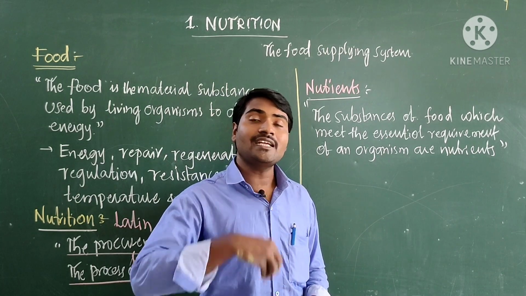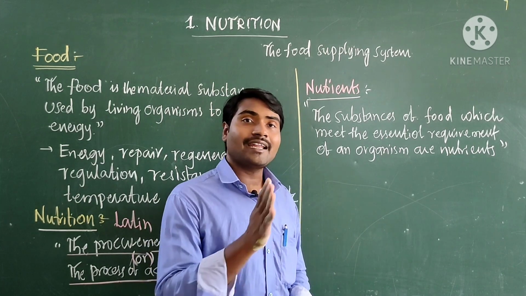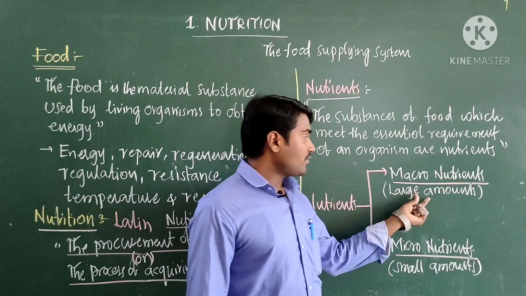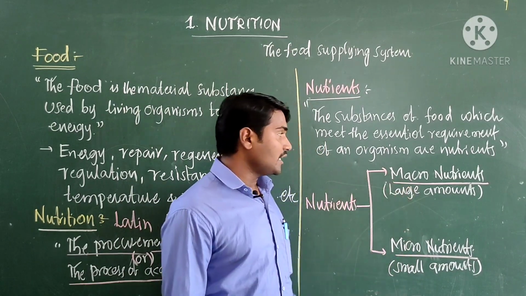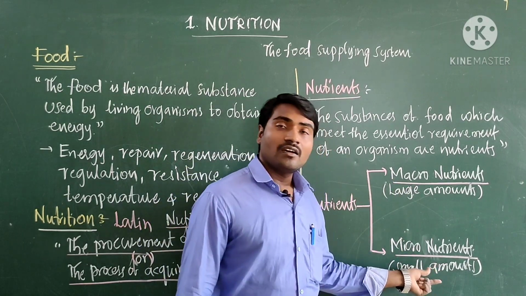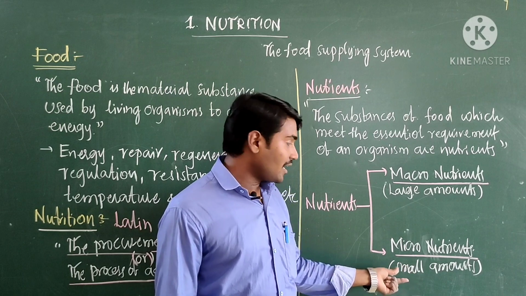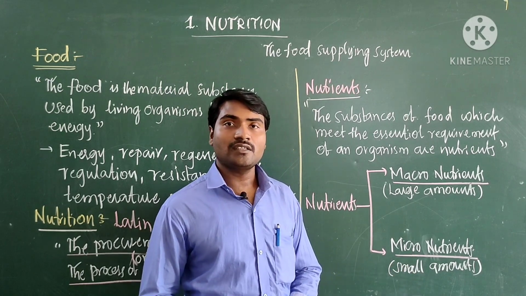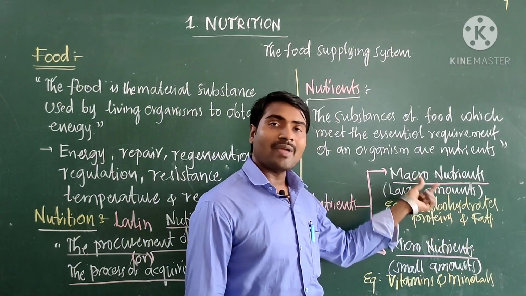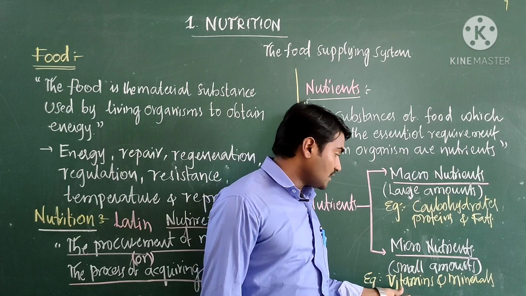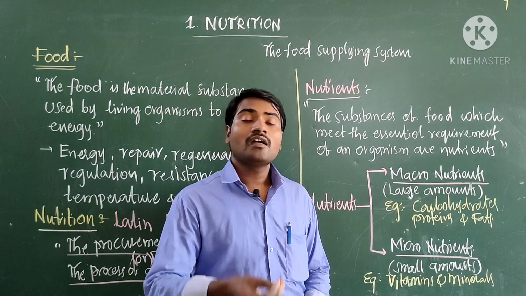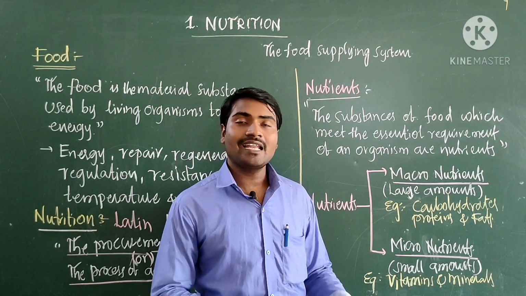Based on how much quantity of nutrients is required by organisms, nutrients are classified into two categories. The nutrients which are required in large amounts, often in kilograms or grams, are known as macronutrients. The nutrients required in very small amounts, often in micrograms, are called micronutrients. Carbohydrates, proteins and fats are examples of macronutrients, whereas vitamins and minerals are micronutrients. This is a classification based on the amount of nutrients required per day.